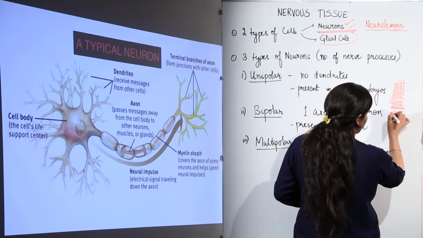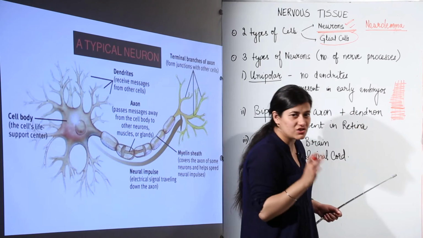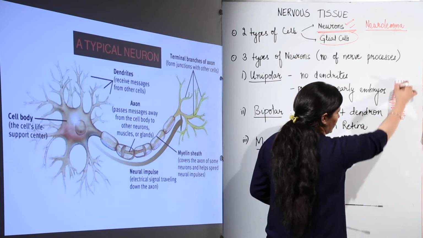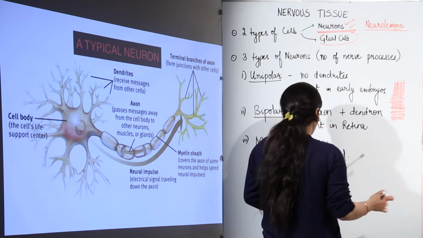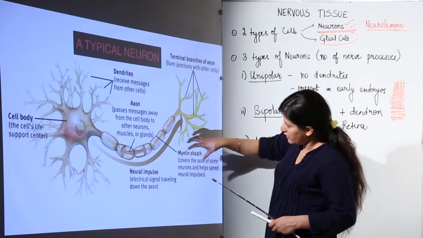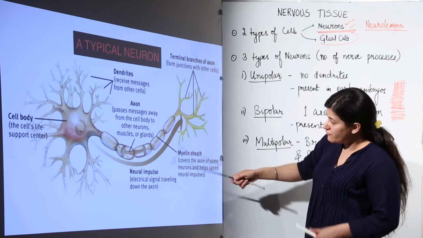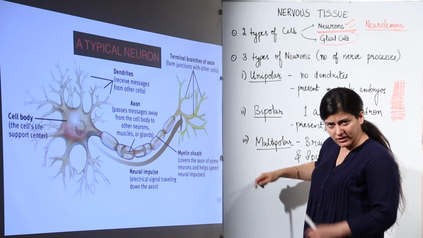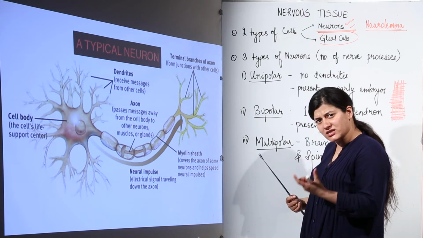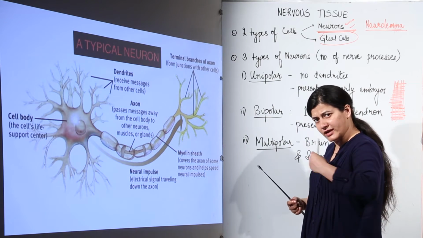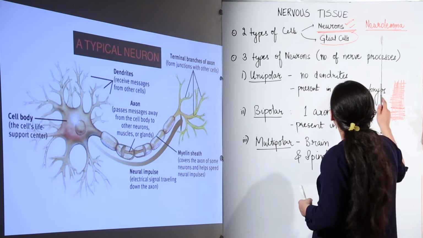So this is a term that is to be remembered: neurolemma. I have taken these over here as the nerve fibers. Let's see it over here. If this is one neuron, these are the nerve fibers. Many neurons, when they are present together, would be coiled and present in the form of a bundle or a bunch, and that bunch would be surrounded by the neurolemma layer.